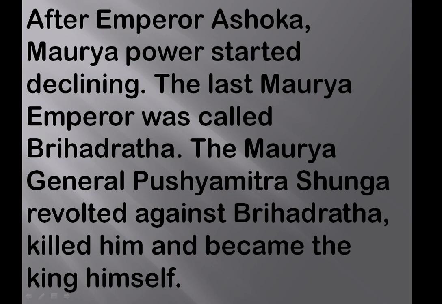Then afterwards, the Maurya empire totally declined. The Maurya general, Pushyamitra Shunga, revolted against Brihadratha, the last Maurya emperor. He killed him and became the king himself. This was the Shunga dynasty. After killing him, the Shunga dynasty was created.